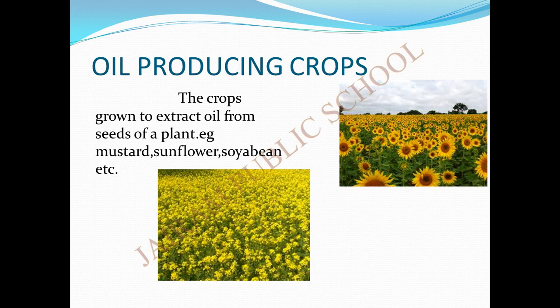The next is oil producing crops. In the name itself it is given as oil producing crops. For extracting oil, we plant these types of crops. From the seeds of the plant we extract oil for cooking purposes. So it is called oil producing crops. These are crops grown to extract oil from the seeds of the plant. Example, mustard, sunflower and soya bean.